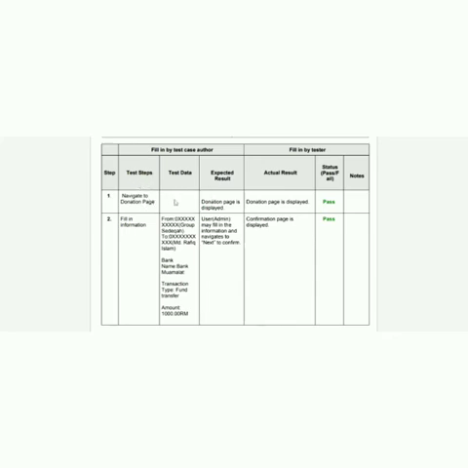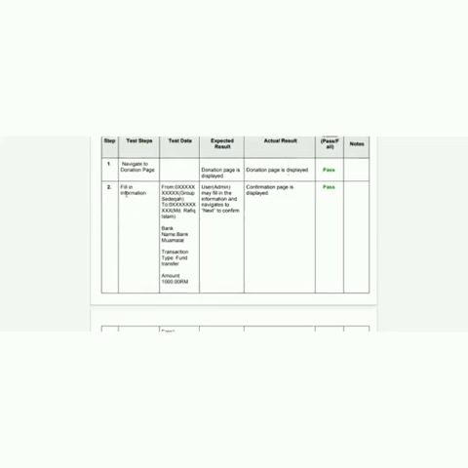Here we can see no test data. The expected result is that the donation page is displayed, and it came out the same. That's why it passed. Secondly, fill in information. The author needs to put in some test data, and the author was expecting that it will navigate to the next page to confirm, and it also passed because it fulfilled the expectation.